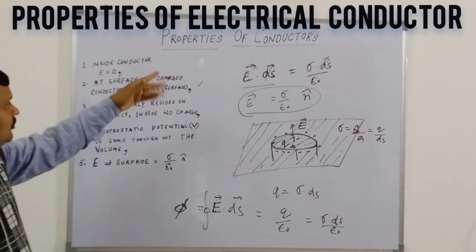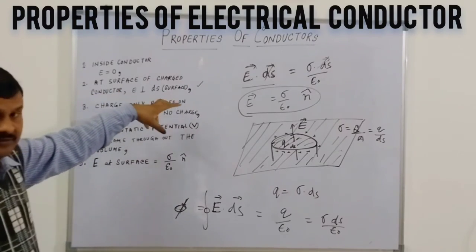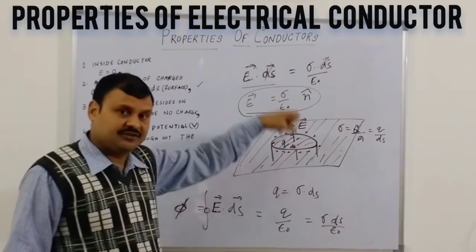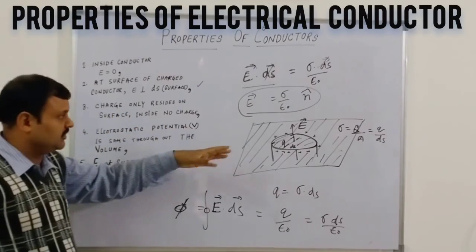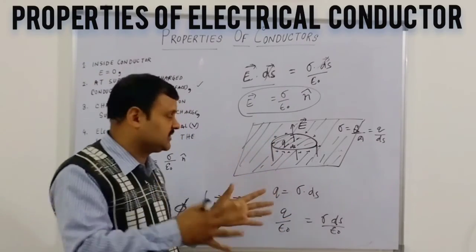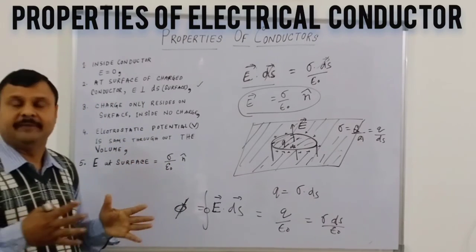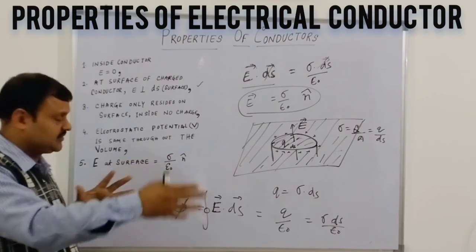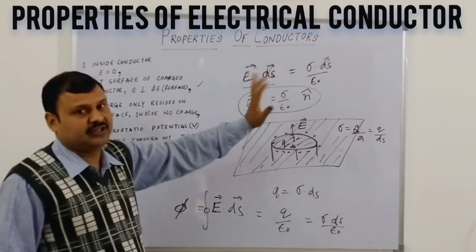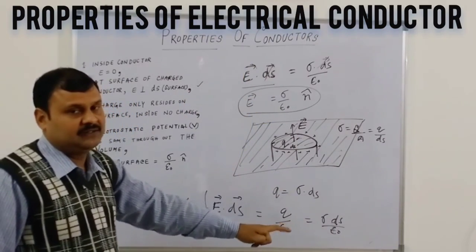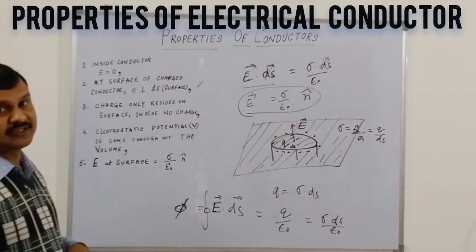So, these are some properties of a conductor. Initially we said the electrical field inside a conductor is 0, and the electrical field is perpendicular to the surface of a charged conductor. Third, the charge content inside is 0, and the whole charge resides on the surface of the conductor. The electrostatic potential is the same throughout the volume of the conductor. And the electrical field at the surface of any conductor is the charge density by epsilon naught times n cap, in the perpendicular direction to the conductor surface. So these are the properties of a conductor. I think we have understood. Thank you.